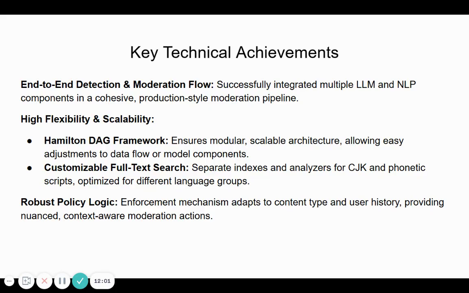Additionally, the policy enforcement logic stands out here because it provides customized responses based on a user's behavior, based on the user's content, as well as our own written policies and community standards that then demonstrate the kind of nuanced moderation required to foster both safety and freedom of expression in online communities.